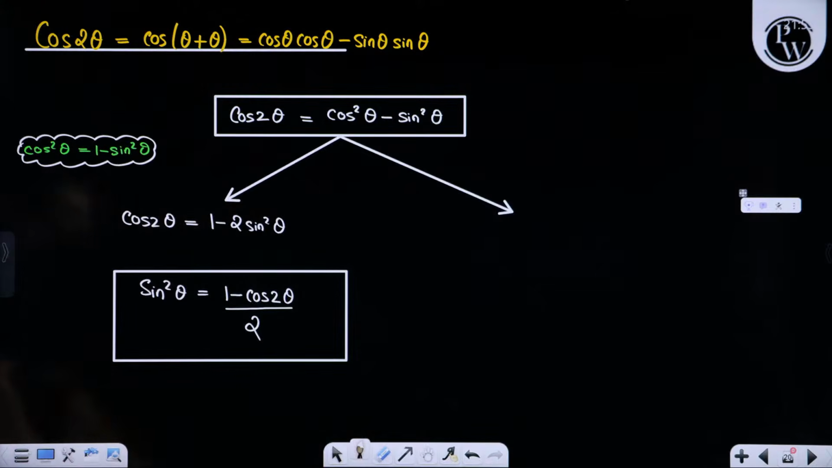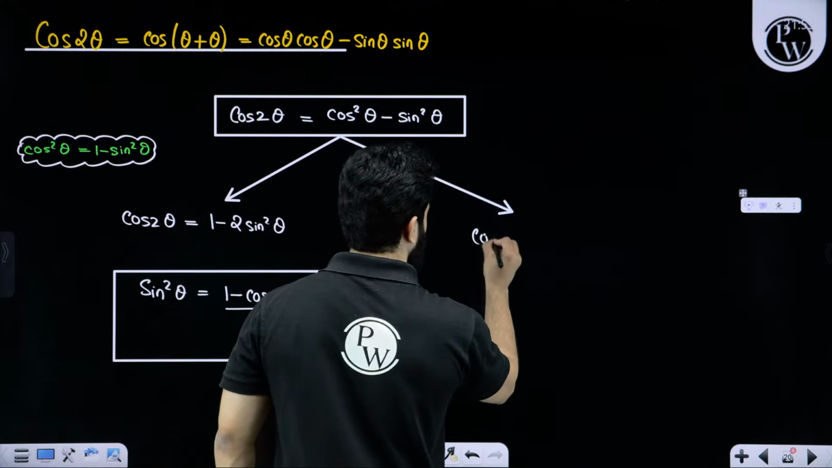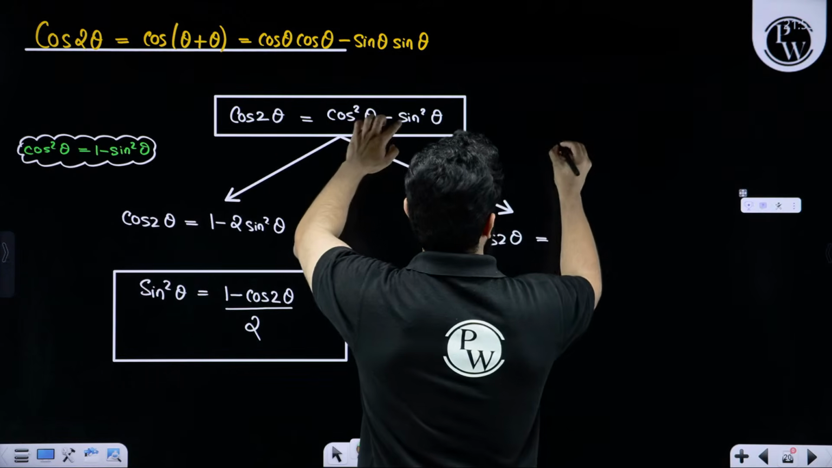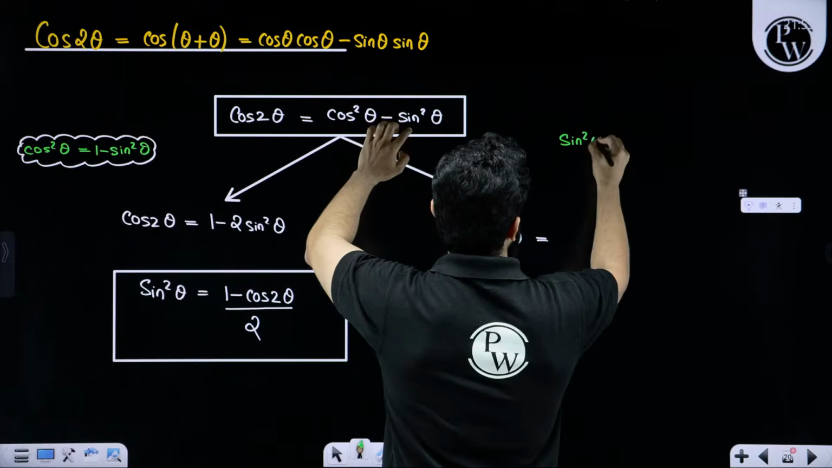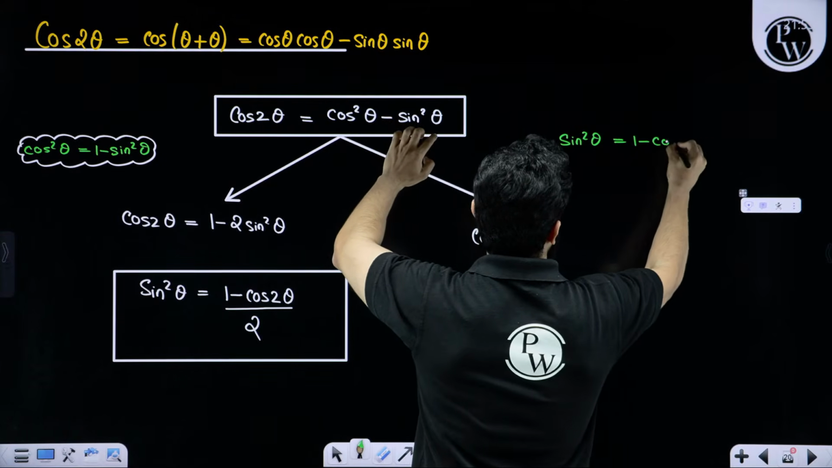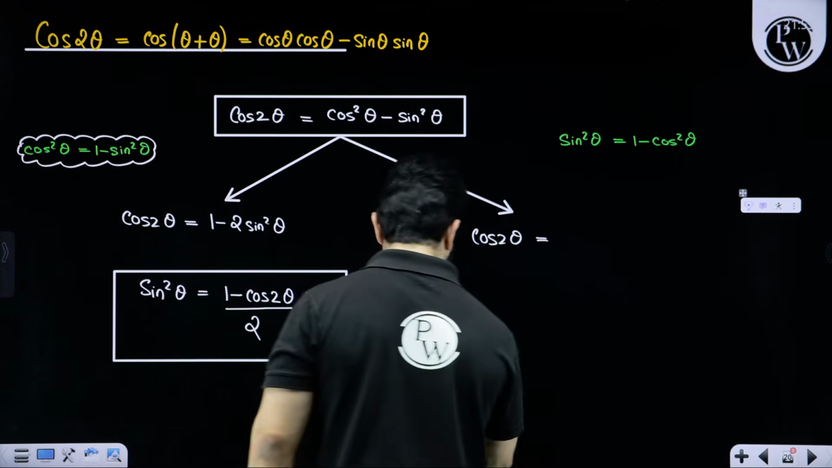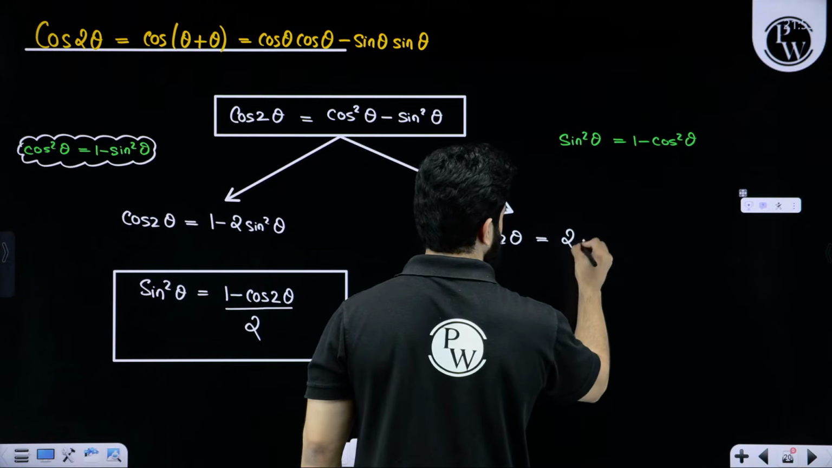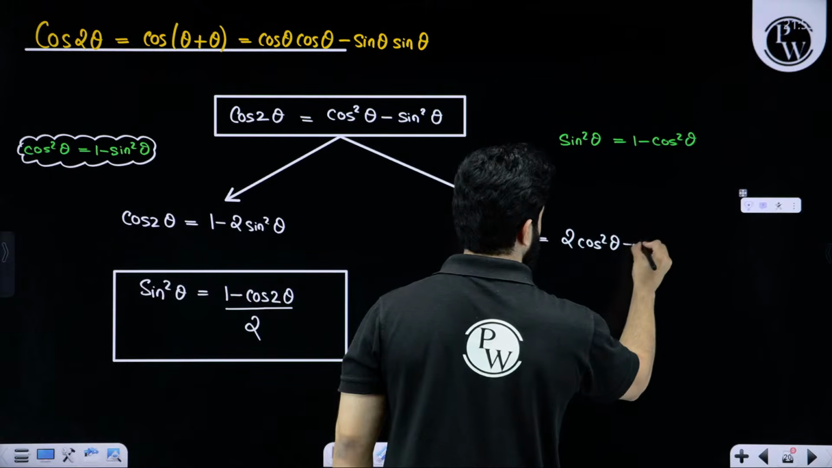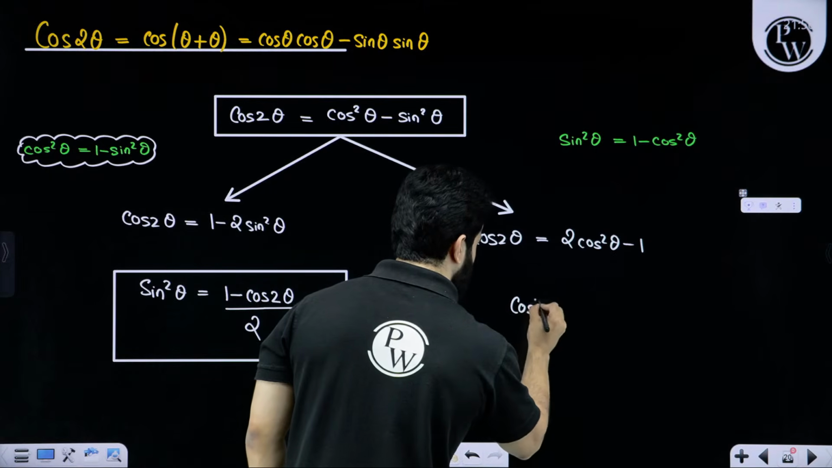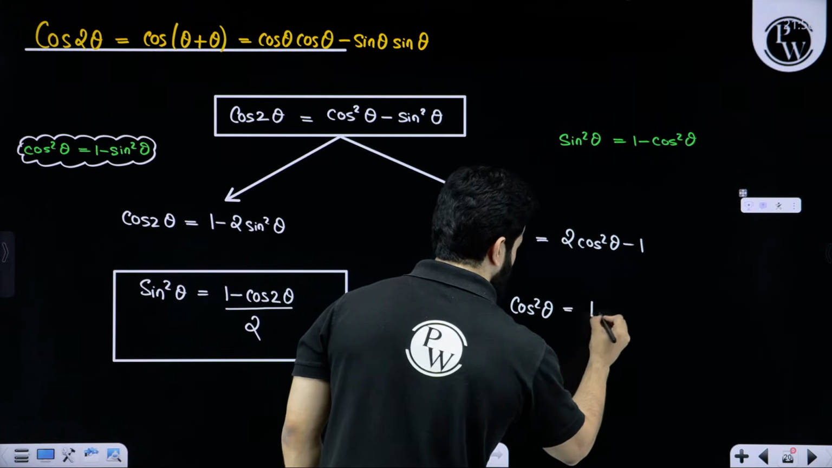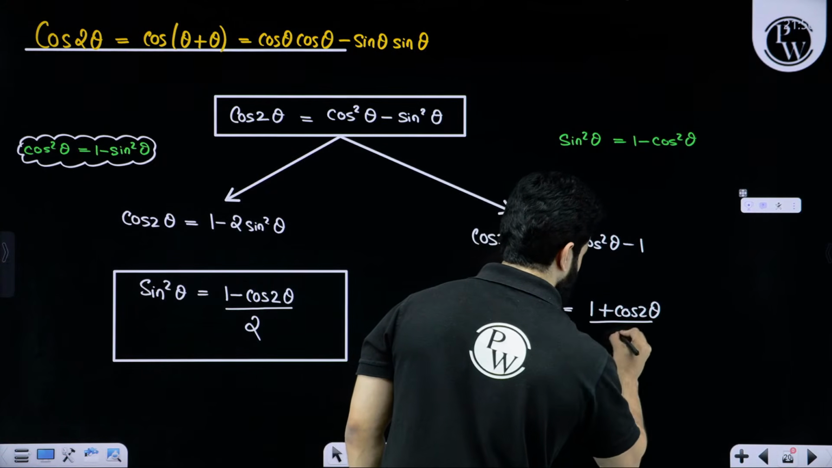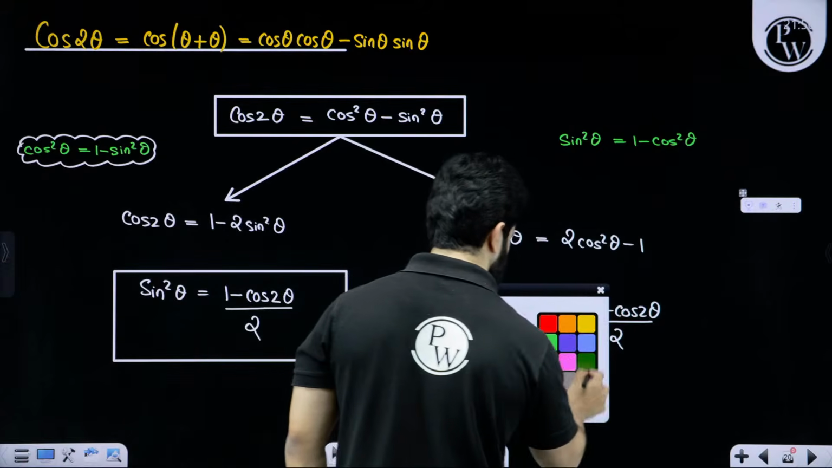Another use, my dear friends, we can rewrite cos 2 theta. Similarly, we can also say that sine square theta can be written as 1 minus cos square theta. That means cos 2 theta will be written as 2 cos square theta minus 1, or cos square theta will be written as 1 plus cos 2 theta divided by 2.